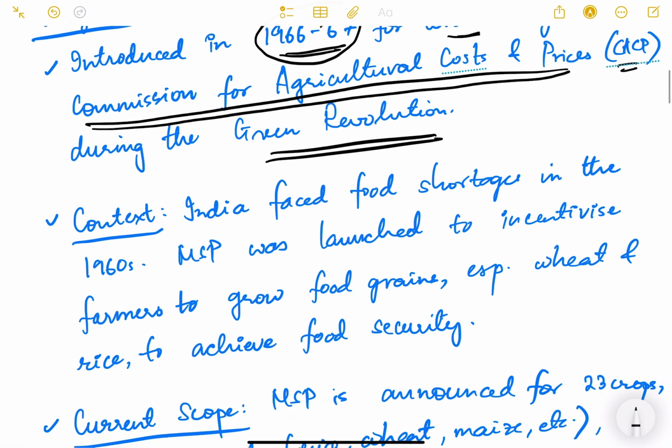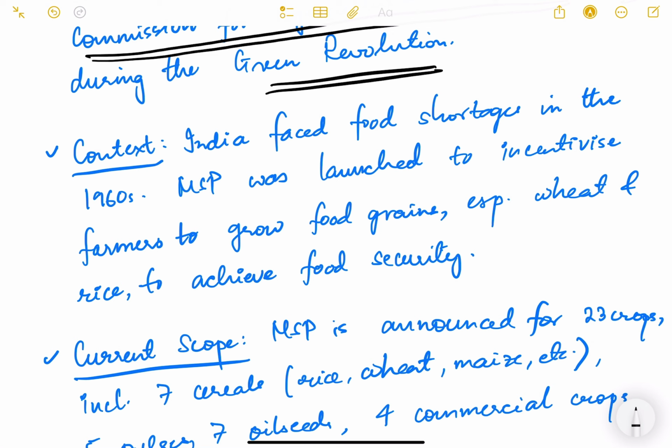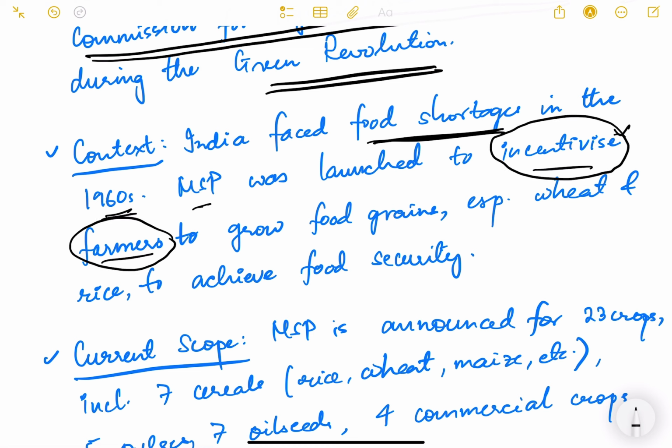What was the context, why was it introduced? There must be some context, some happenings, some kind of circumstances, right? So the context was that India faced food shortages in the 1960s. MSP was launched to incentivize farmers, to encourage them to grow food grains, especially wheat and rice, to achieve food security.